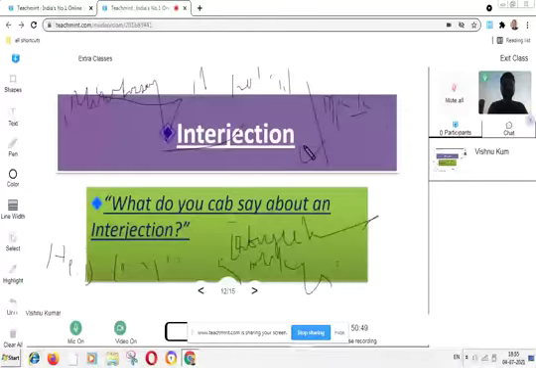Is there any problem? There could be many more examples of interjection. If we are talking about two different types of facts, figures, and many qualities of only one person, these types of parts of speech are called interjection. All right, moving to the next slide.